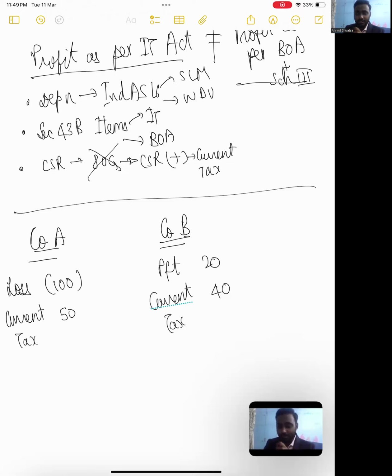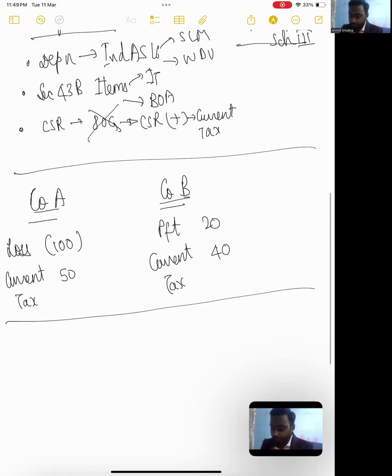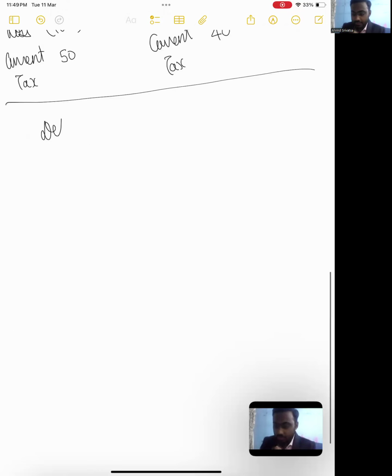So let's say you arrive at a profit for company A as per your current tax workings, and you will have a current tax liability there. For company B, you will have a current tax liability. But let's say an investor looks at this. An investor who does not know what is Ind AS 12 or AS 22 might be like, what is this? Company A is in loss, but it's ultimately paying more tax than company B, which is in fact in a profit. So this confusion might arise, which is why we brought in a concept called deferred tax.